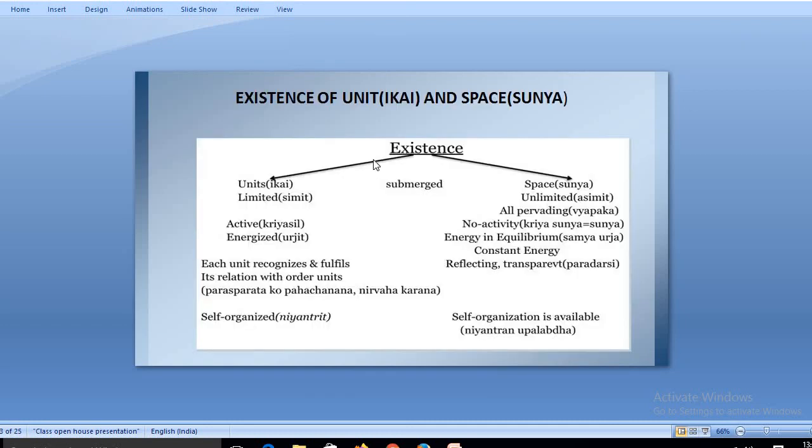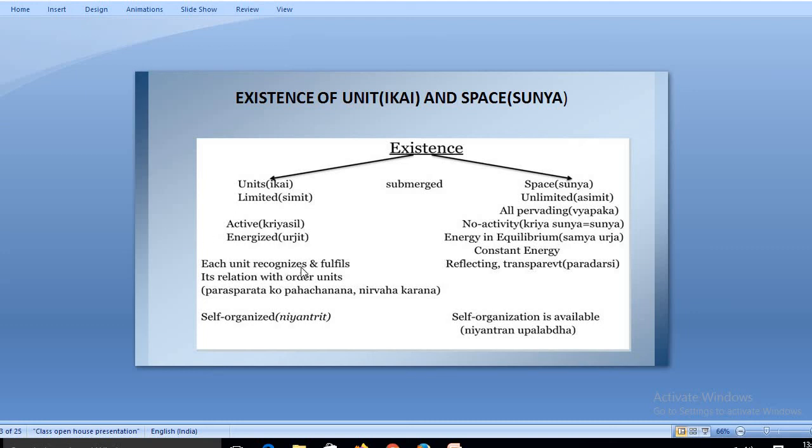Now moving further, what is the existence of unit and space? Unit is ikai and space is shunya. Unit is limited and its existence is unlimited. If a unit is active, existence is not active. The unit has some energy, but space doesn't have any energy.